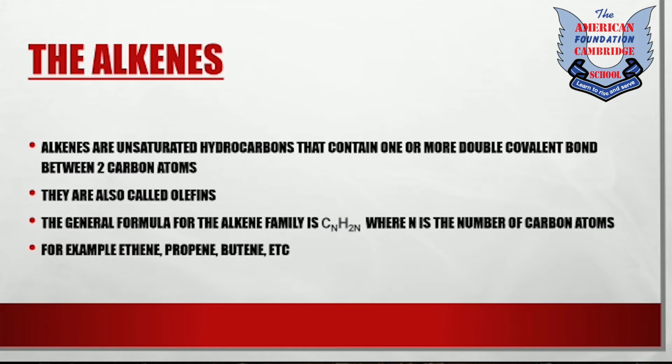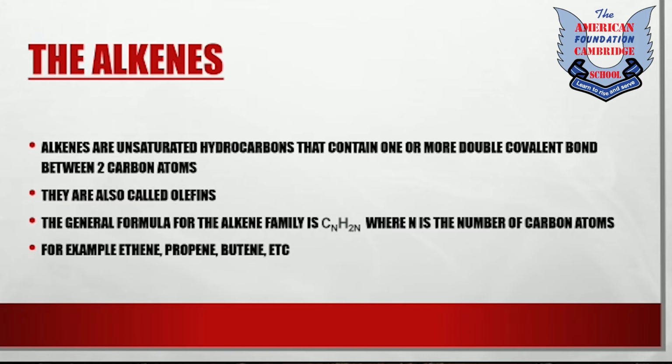Now today, we are going to discuss the alkene family in detail. As compared to alkanes, alkenes are unsaturated hydrocarbons that contain one or more double covalent bonds between two carbon atoms. So alkenes are unsaturated, which means that they have the capacity to react with more hydrogen atoms. They do not have the greatest possible number of hydrogen atoms because of the presence of a double covalent bond in their molecule. While alkanes do not have any double covalent bond, their valence electrons have reacted with all the possible hydrogen atoms, and they cannot react with more hydrogen atoms.